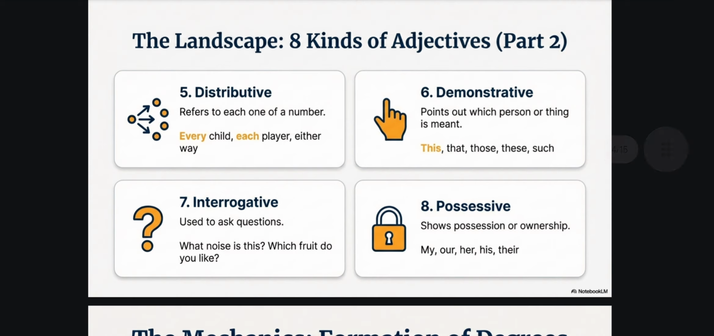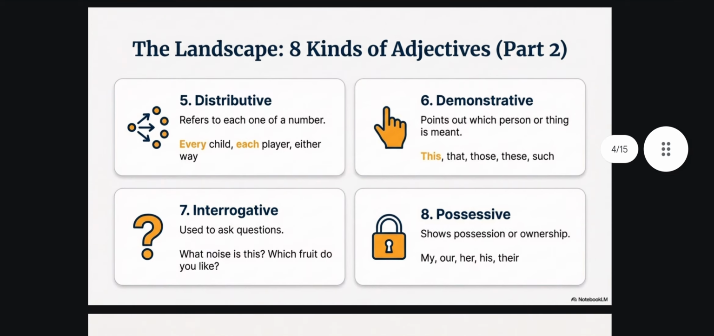Interrogative is used to ask a question: What noise is this? Which fruit do you like? Possessive shows possession or ownership: my, our, her, his, their.